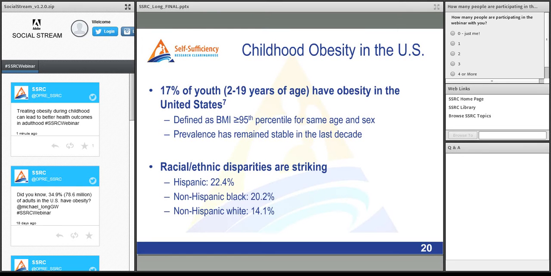Hispanic youth have 22% obesity rates during childhood, non-Hispanic black youth 20%, compared to 14% for non-Hispanic white youth. While we focus on the overall epidemic, we need to also pay particular attention to what these disparities mean and how they interact with the other barriers to self-sufficiency that are facing minority groups in the United States, and really focus our efforts on reversing these disparities while we also focus on reducing the overall epidemic.